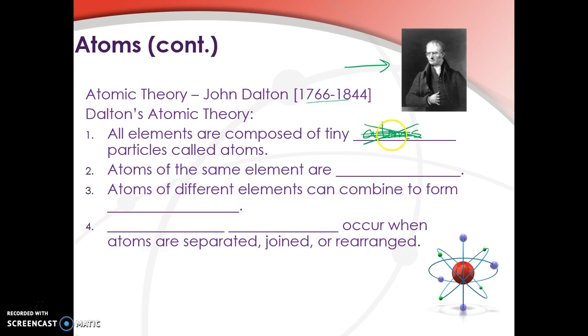Atoms of the same element are similar, and atoms of different elements can combine to form compounds.